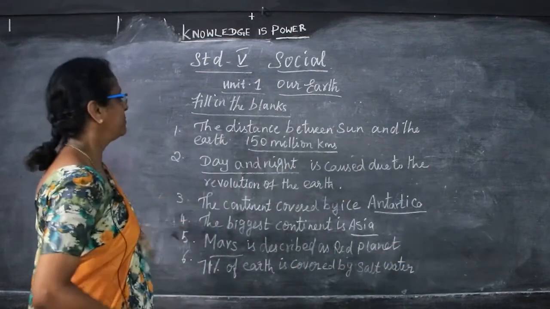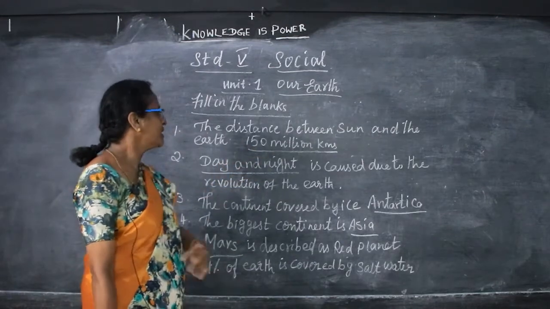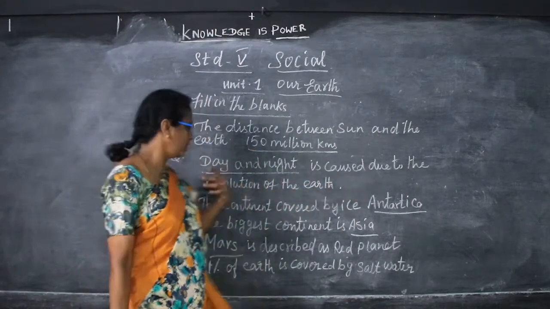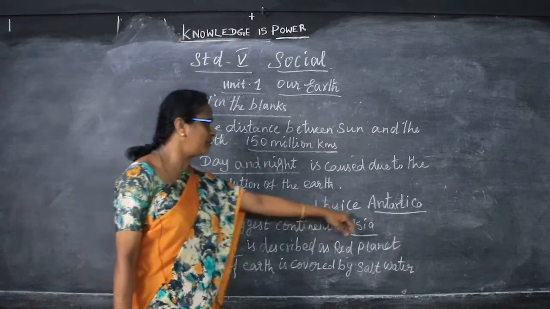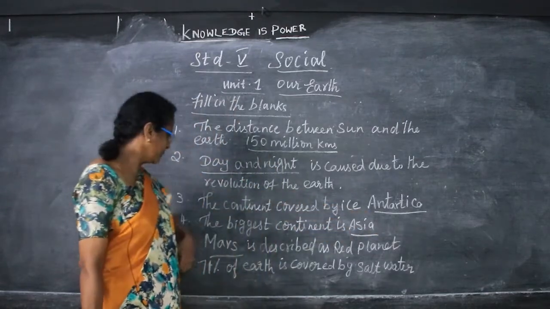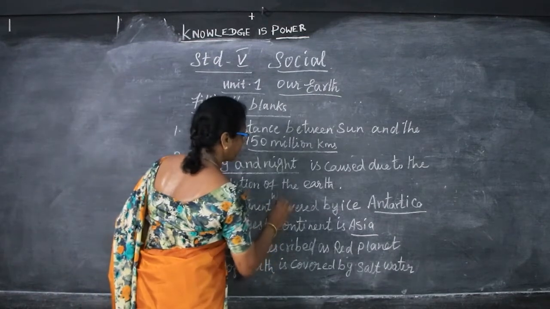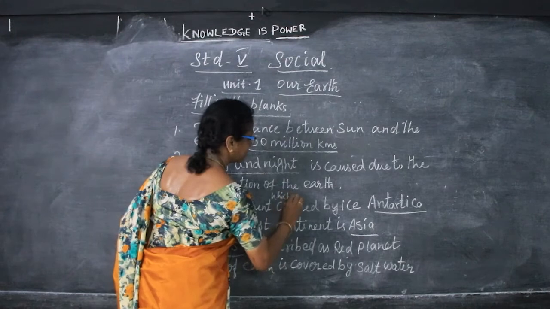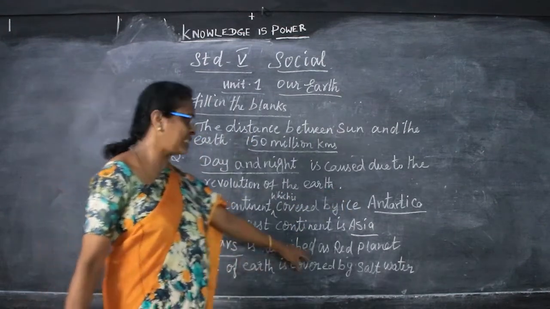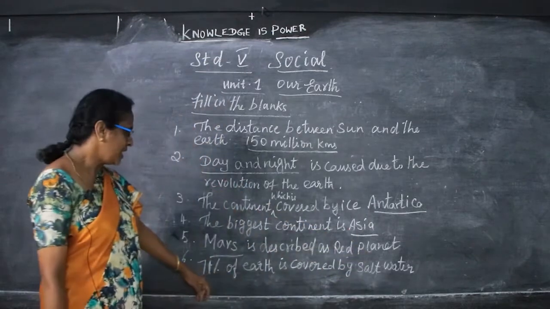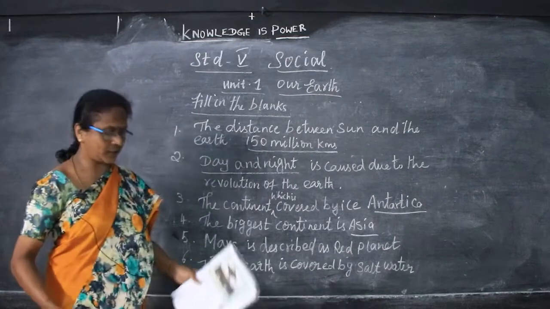So the distance between the Sun and the Earth is 150 million kilometers. And day and night is caused due to the revolution of the Earth. The continent which is covered by ice is Antarctica. The biggest continent is Asia. Mars is described as a red planet and 71% of the Earth is covered by salt water.